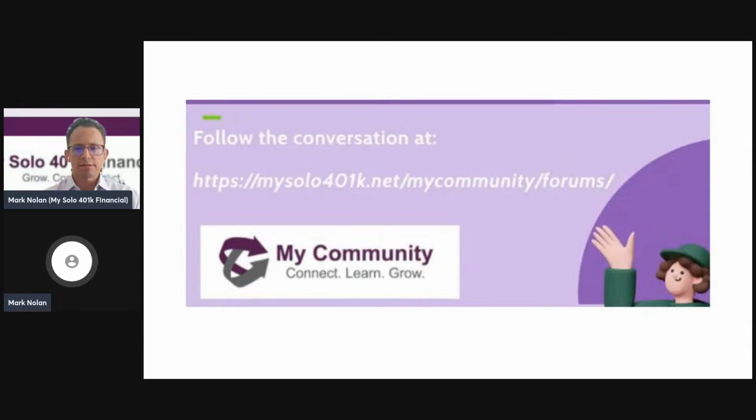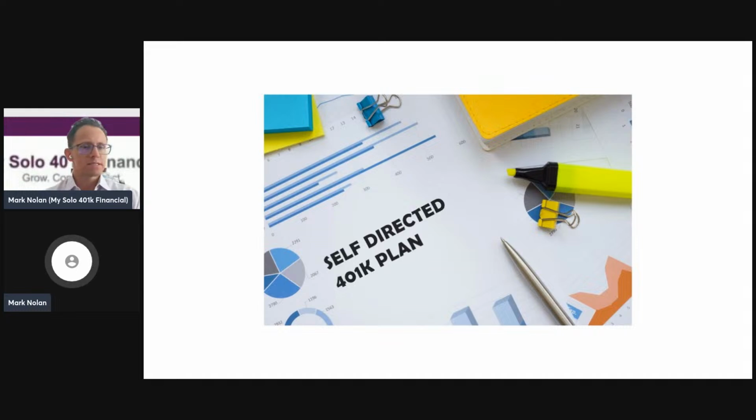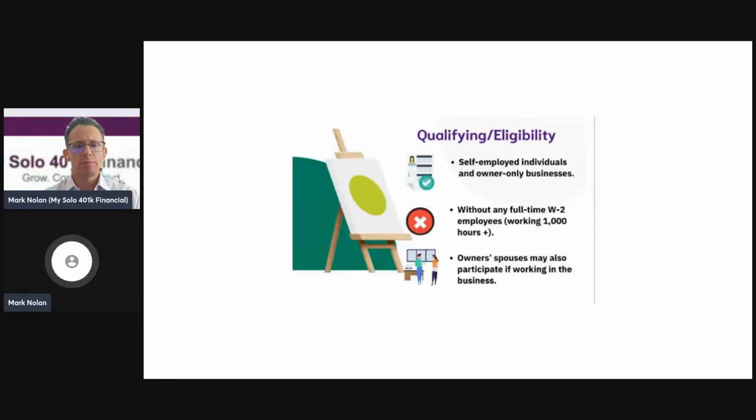Okay, that being said, let's talk about the self-directed 401k. In order to open a self-directed 401k, you have to be eligible. So obviously, before you can begin investing in alternative investments, you first need to open a self-directed 401k. And thus, you need to meet the eligibility requirements, such as being self-employed and not employing any full-time W-2 employees in your business. A full-time W-2 employee is an individual that works 1,000 hours or more.